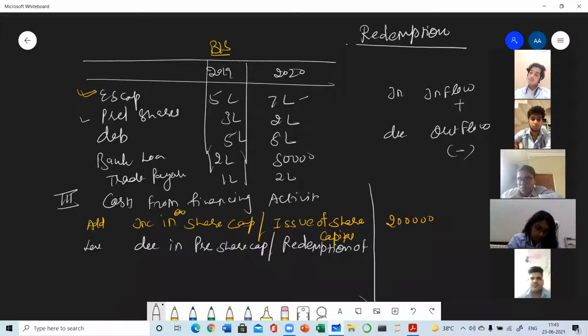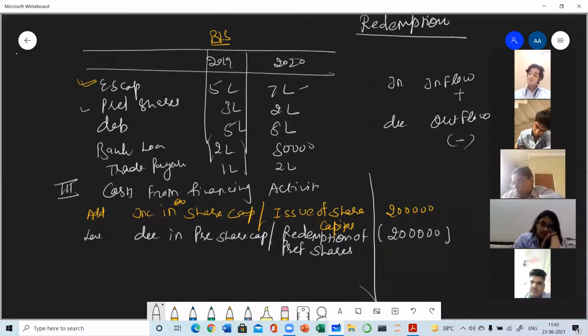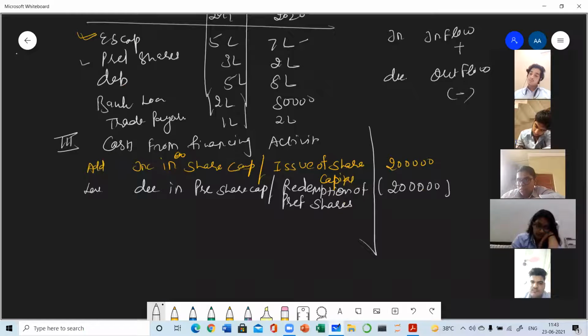Okay, redemption of preference shares. So what is the amount? By 2 lakh. When we are returning their money, it will be an outflow, and all the outflows in the cash flow statement are subtracted. And many times I have told you that if we need to subtract anything in accountancy, then we are going to put that particular item in brackets.